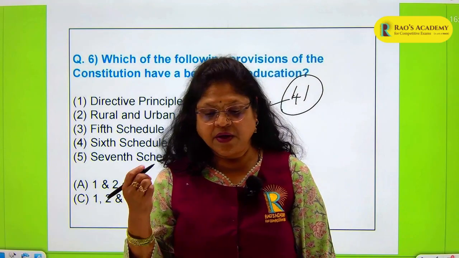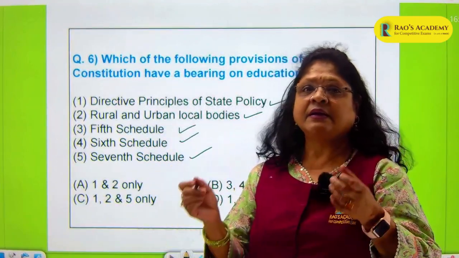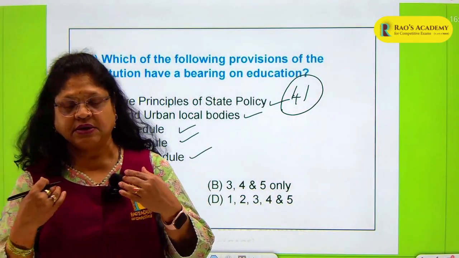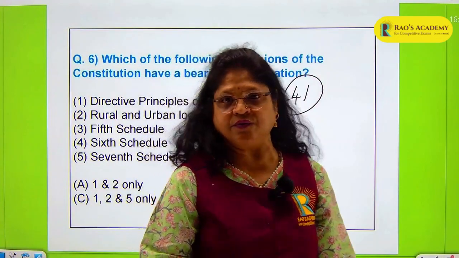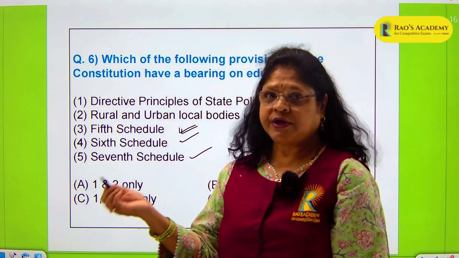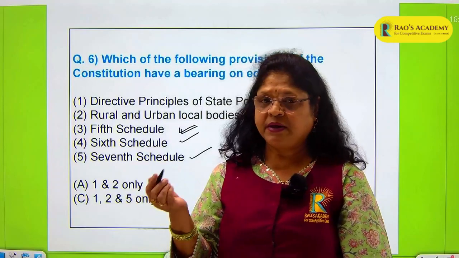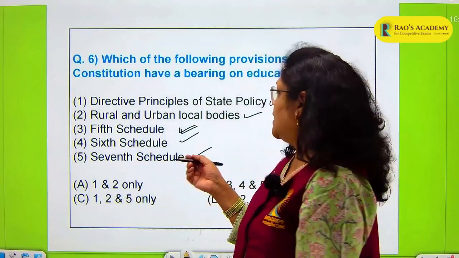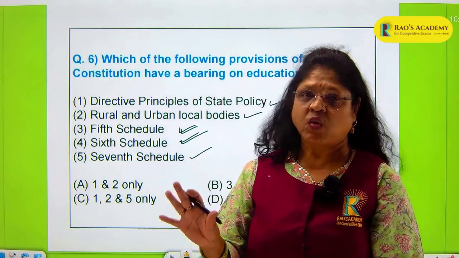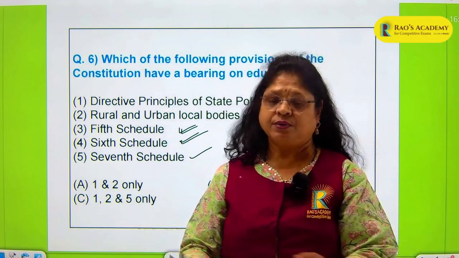Then you have the 5th schedule, the administration of certain areas and tribal areas. So definitely increasing the level of education in these backward areas is one of the tasks of that particular scheduled area or tribal area. 6th schedule, again I told you, administration of tribal areas in Assam, Meghalaya, Tripura and Mizoram. Again definitely there is an emphasis on increasing the education or enrolling children into schools.